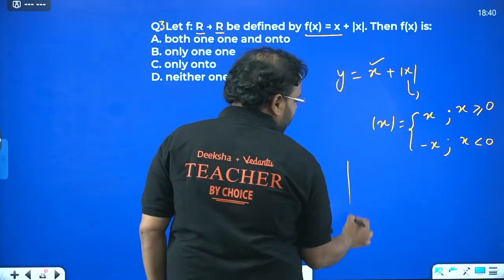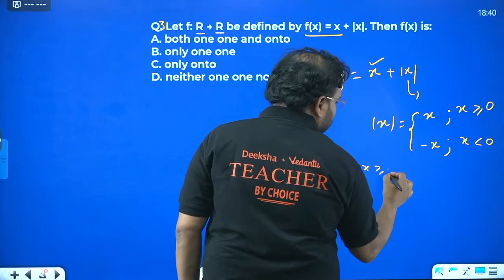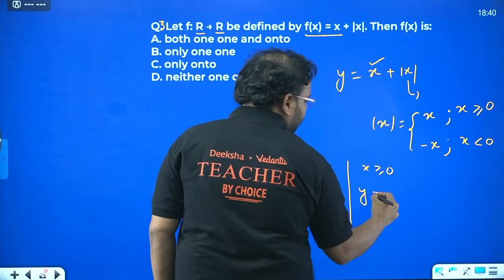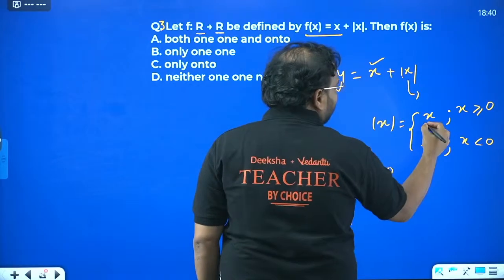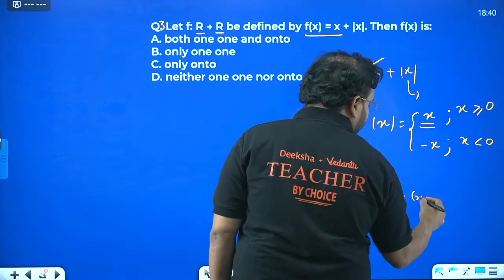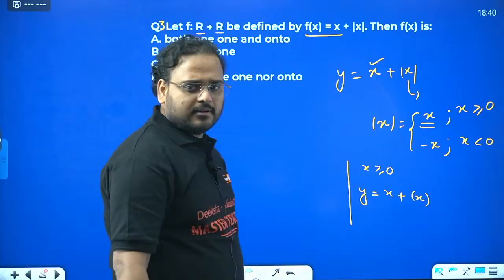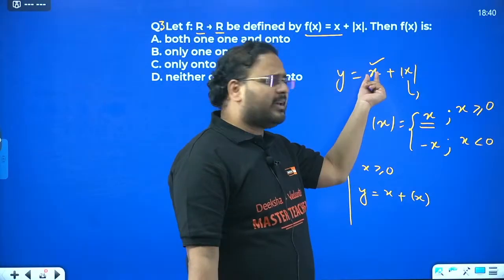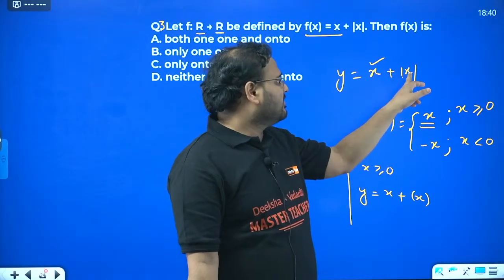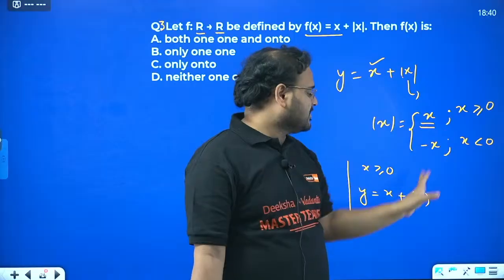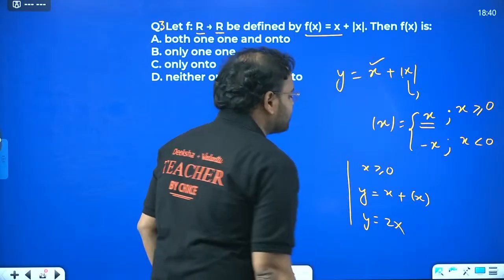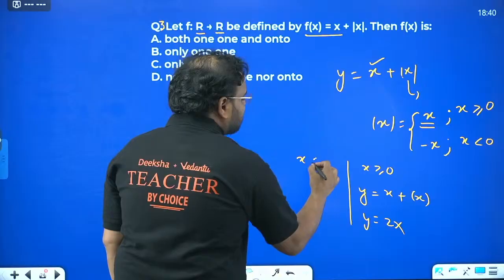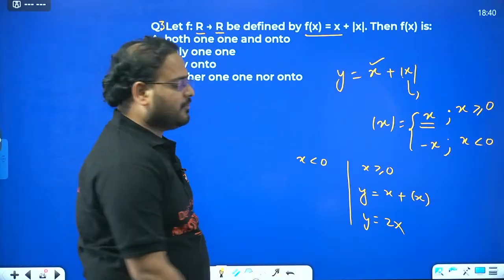So if I try to write this for all x values more than 0, for the function y, what will happen? x will be x only, and mod x will become what? Again x. For all positive x, this will remain as it is. Mod x becomes positive x. So what is my answer? y equals 2x.